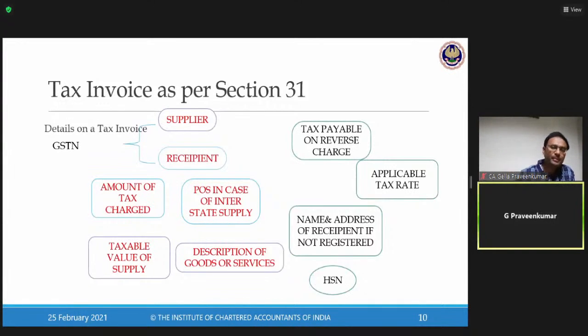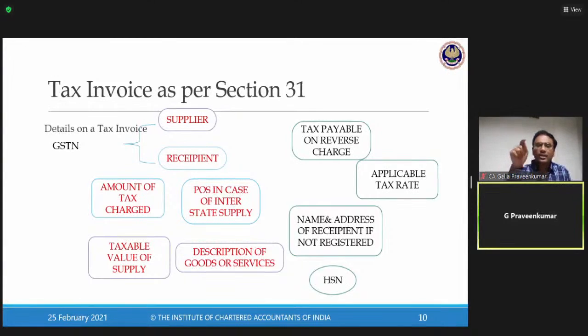When we do vouching of purchases, when we verify bills on a tax invoice, generally the contents you can see on my slide are required. The GSTIN of supplier, of recipient, address of supplier, address of recipient, amount of taxable value, amount of tax charged on that, the place of supply if it is an interstate supply, description of goods or description of services.